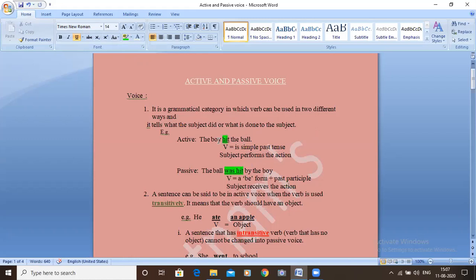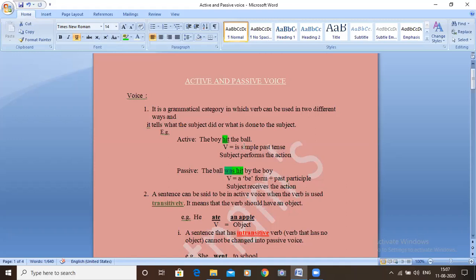And verb, see, the verb is followed by a B form. These B forms we will discuss in detail in the following discussion.